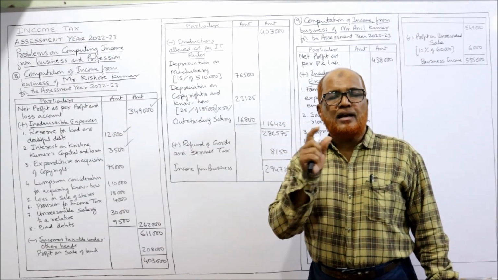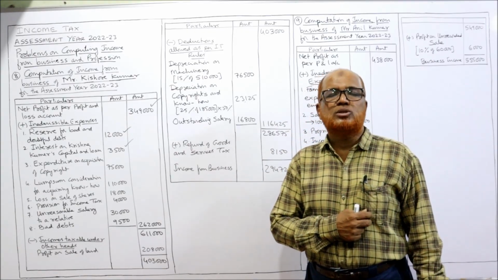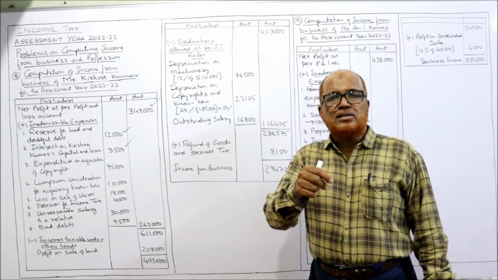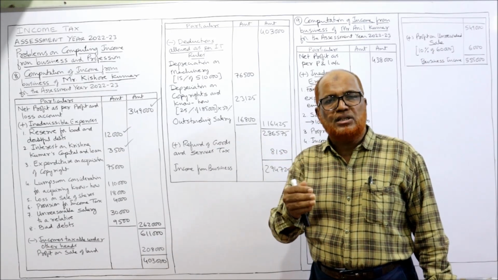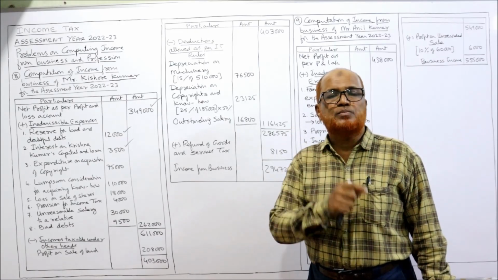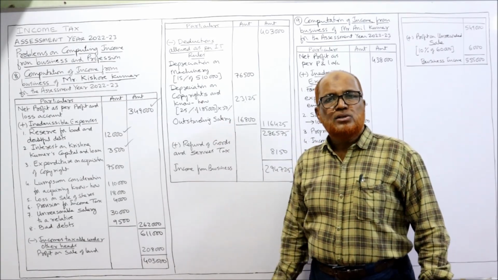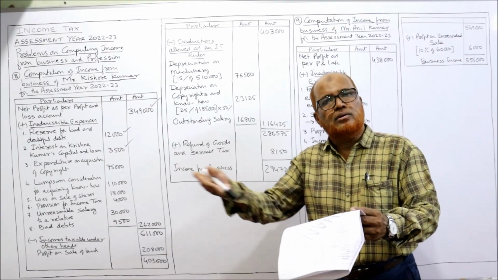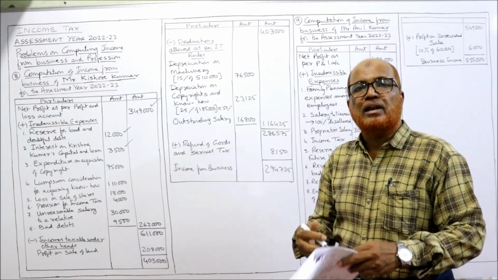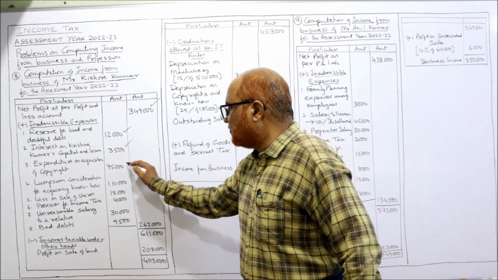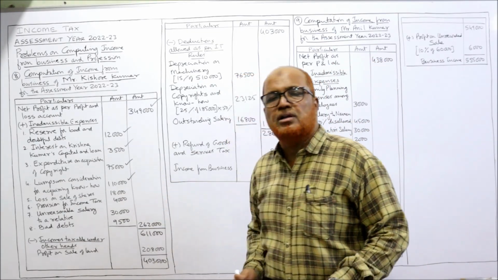Next comes expenditure on acquisition of copyright, and lump sum consideration for acquiring know-how. This copyright and know-how are intangible assets. So expenditure incurred on purchasing the copyright or the know-how is a capital expenditure, disallowed. Here it is debited to profit and loss account, so we disallow it. How much? 75,000 and 1,10,000. This is 75,000 and this is 1,10,000 disallowed.